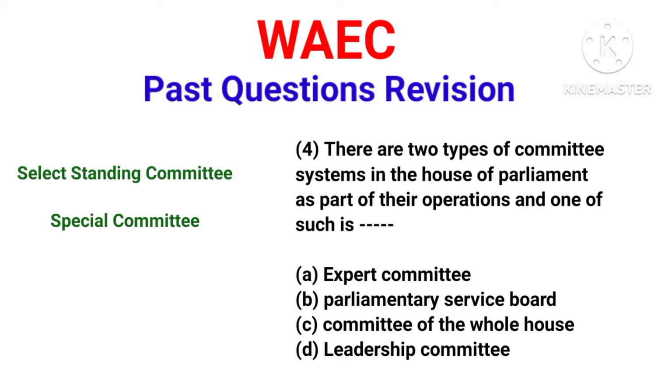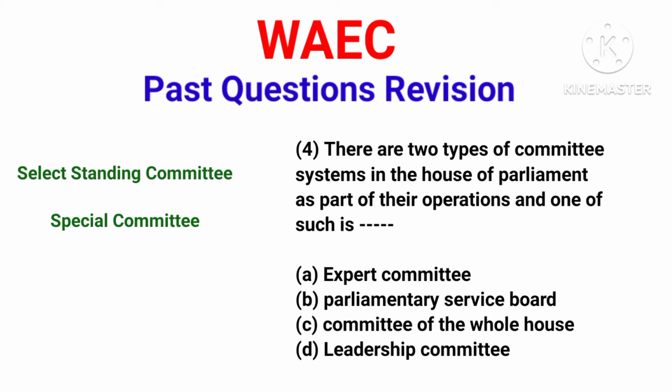They take care of agriculture, foreign affairs, finance, indigenous affairs, natural resources, transportation, science and technology. These are the separate committees that make up the select standing committee, and it is permanent in the parliament.